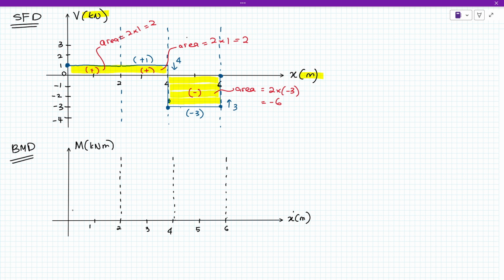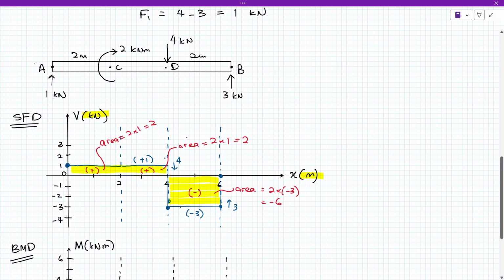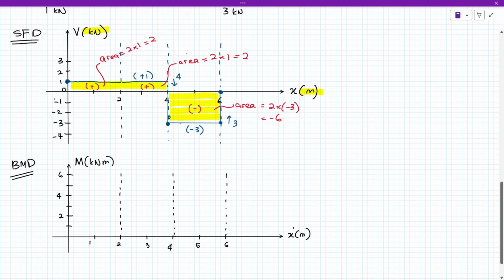Okay, so area should be 4. Okay, so saya ambil 2, 4, 6. Okay, I think we good. Now let's go to kita punya gambar rajah free body diagram. Kita akan start daripada point kiri sekali, point A. Okay, so now dekat point A ni kita tengok ada moment tak. So A ni dekat point A we don't have moment, jadi kita akan start dengan 0. Okay, so we start with a 0.